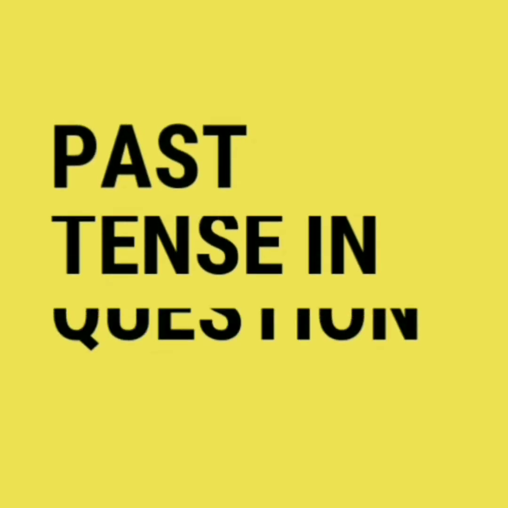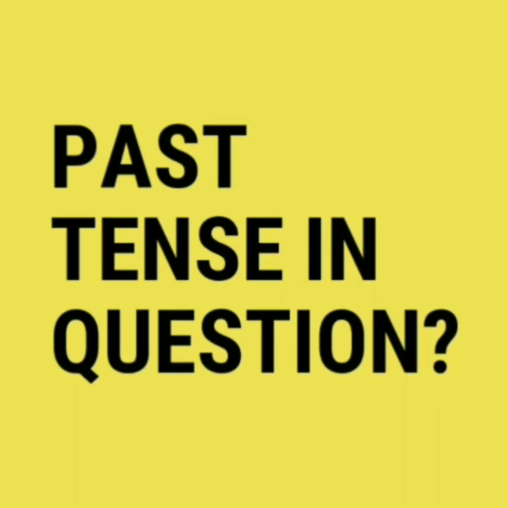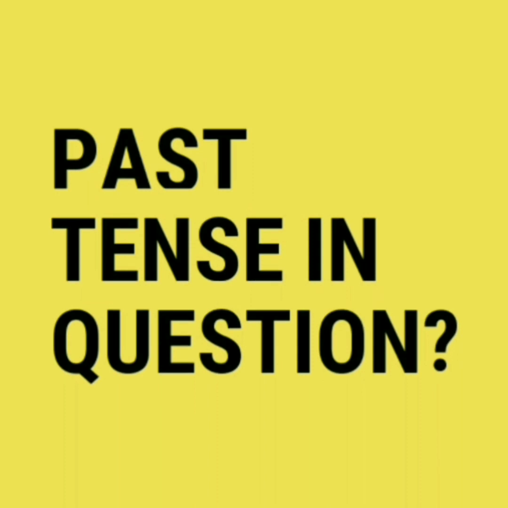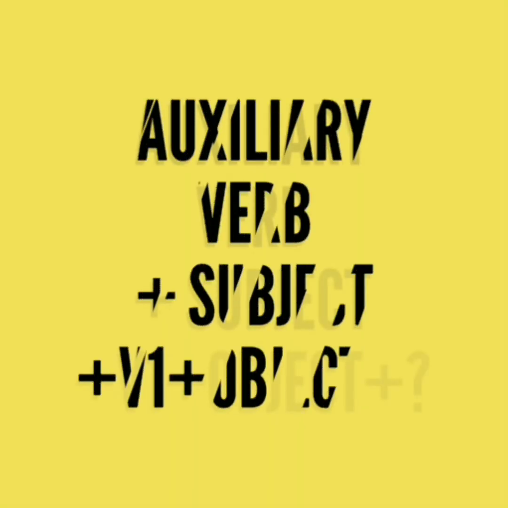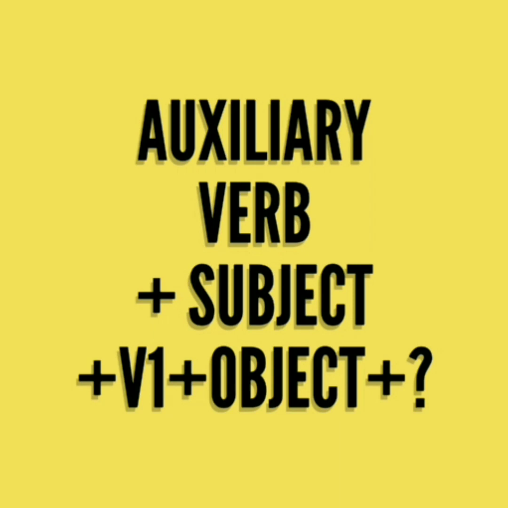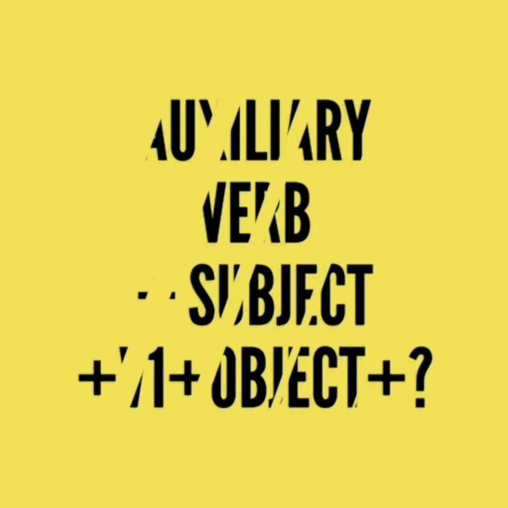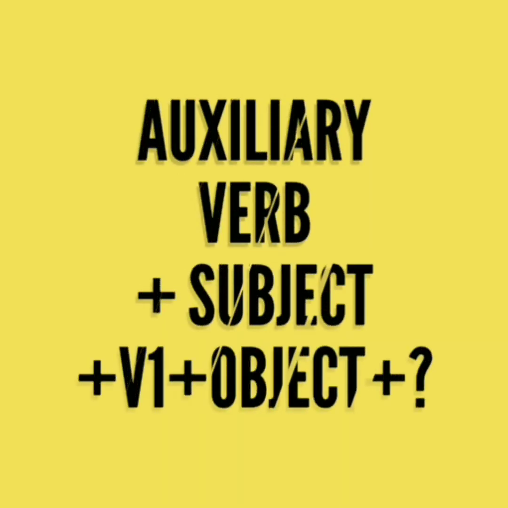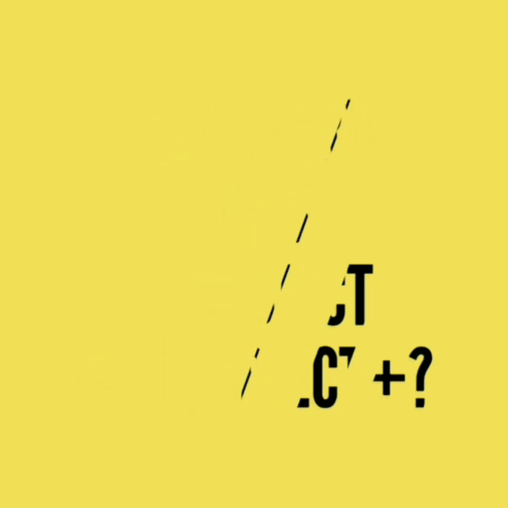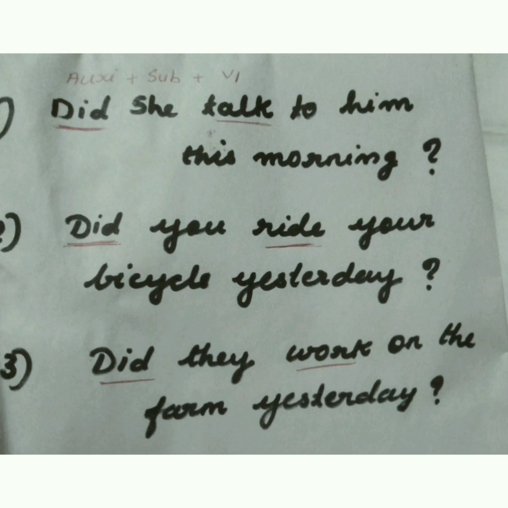Our next section is past tense in questions. For all verbs, regular or irregular, we use the past tense of the auxiliary verb plus subject plus V1 form of the verb plus object plus question mark. Example: Did she talk to him this morning? Did you ride your bicycle yesterday? Did they work on the farm yesterday?